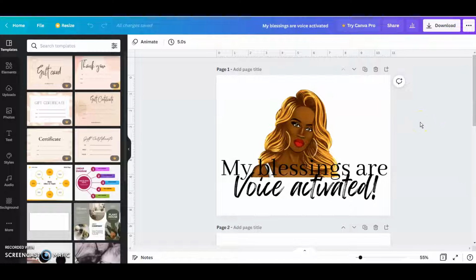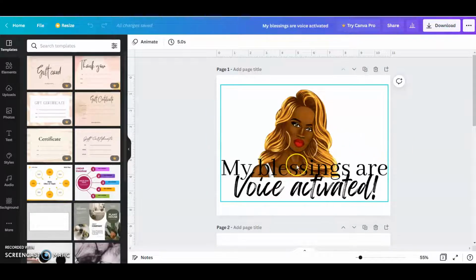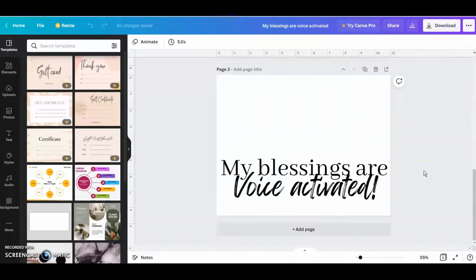Today I'm just showing you one of the designs I created in Canva. The saying is, my blessings are voice activated. Maybe you've seen my video on affirmation cards. This is just a saying for you to be able to do your affirmations and things like that. It's just a reminder saying, but I wanted to show you guys how to create something like this